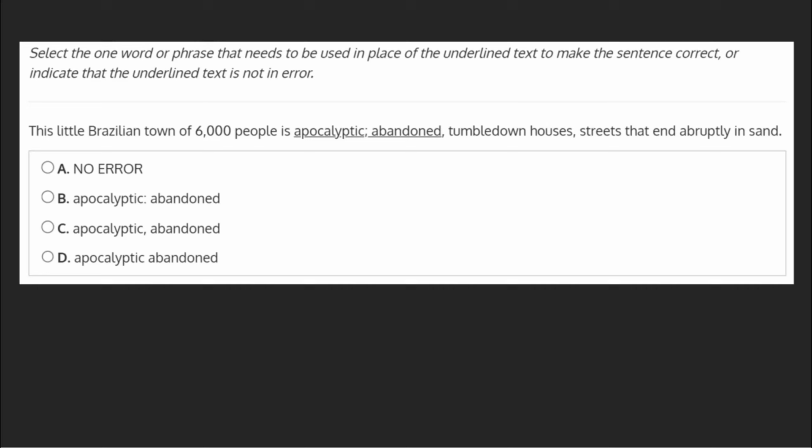Before looking at our choices, let's see if we can find an error in the underlined phrase. As we can see, there's a semicolon right in the middle. A semicolon's main job is to separate two independent clauses. That is, two clauses that include a subject, predicate, and express complete thoughts.